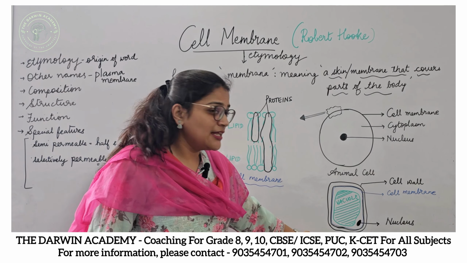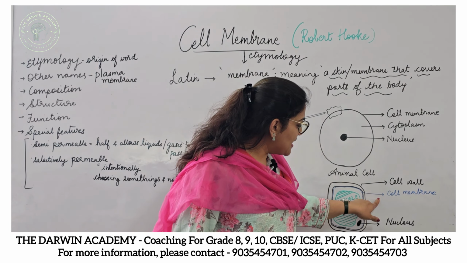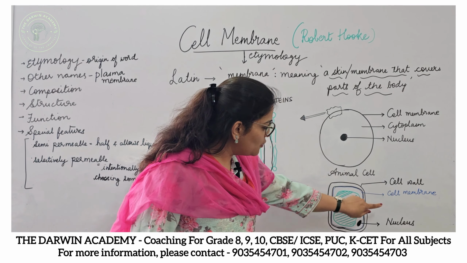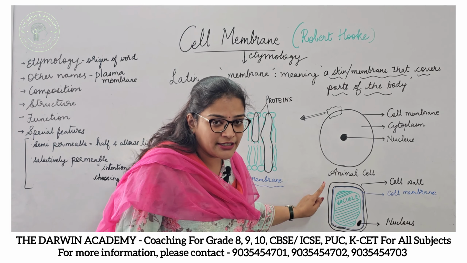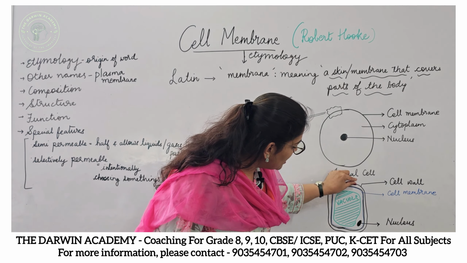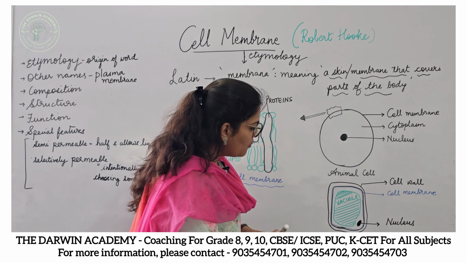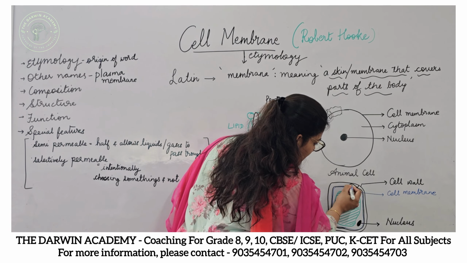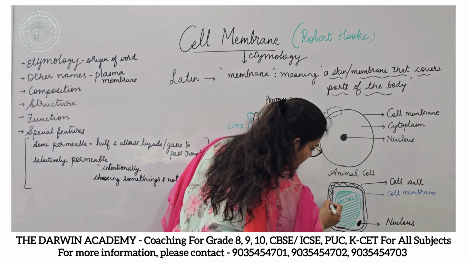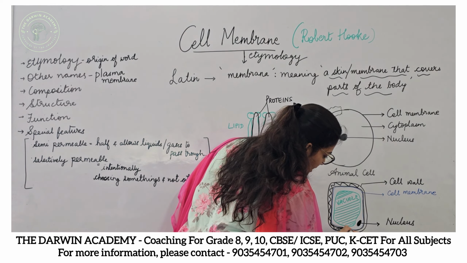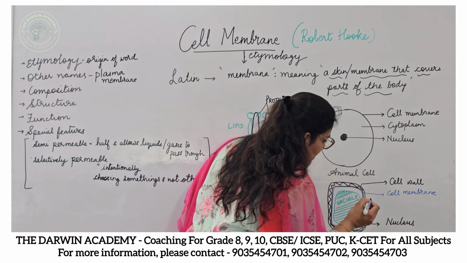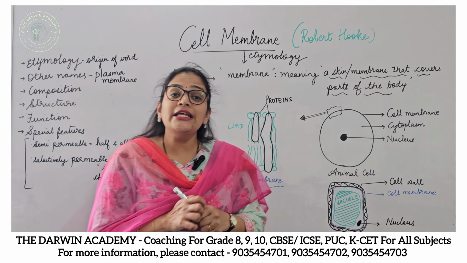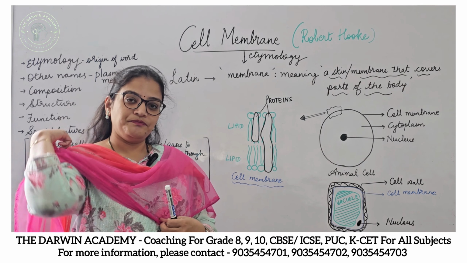In the plant cell, the cell membrane is present. Can you see the membrane that I have drawn using the blue colored marker? That is very much inside this thick wall. This entire thick wall is the cell wall, and note that we see the cell wall only in the plant cell.